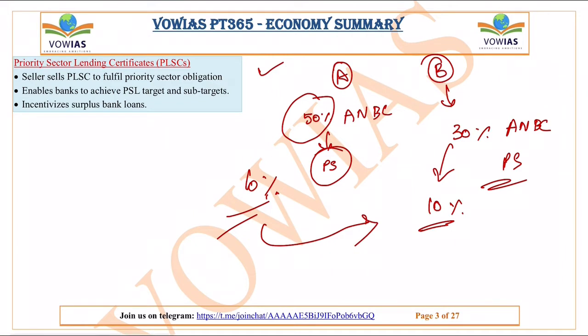The bank A will then sell this extra 10% to the bank B, because the bank B also has to fulfill the guidelines. So the bank B will go and purchase this certificate, and इसको बोलते हैं priority sector lending certificate. But here remember this important thing, the bank A is just selling the loan. That means they are just giving the money as a certificate, but the liability of the loan will be there with the bank A only and not with the bank B. So bank A will have the liability, right? Now let's go to the next news.